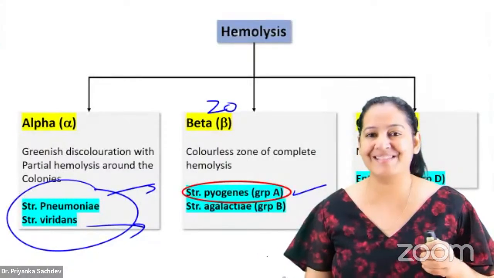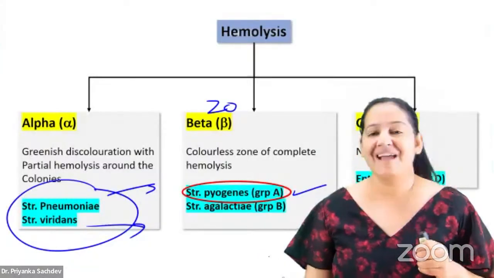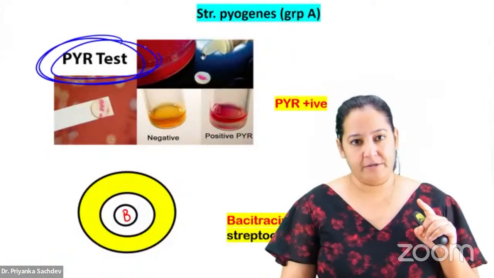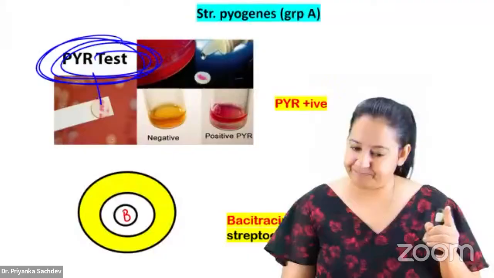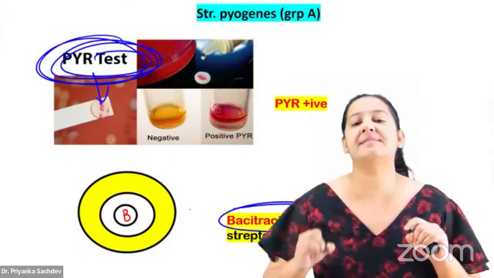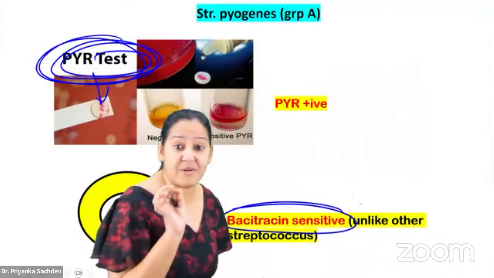Group A is pyogens. Tell me the unique properties of pyogens and the diseases. Okay. The unique property: it is PYR positive. PYR is a unique test. It is PYR positive. And it is bacitracin sensitive. This one is bacitracin sensitive.